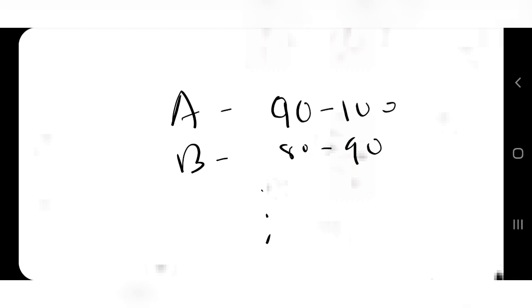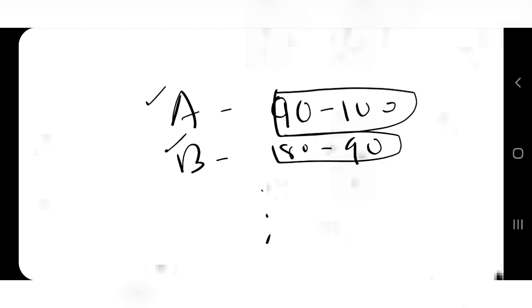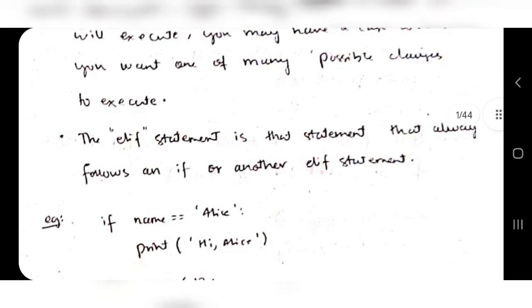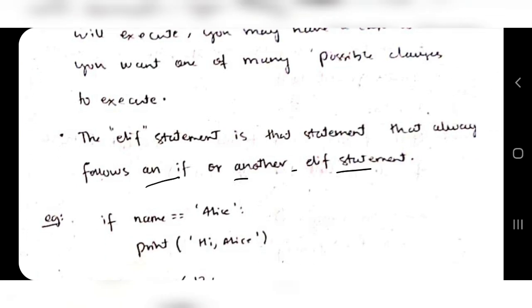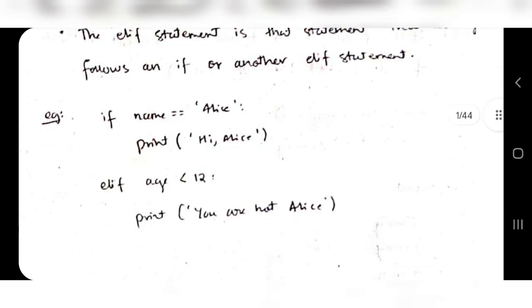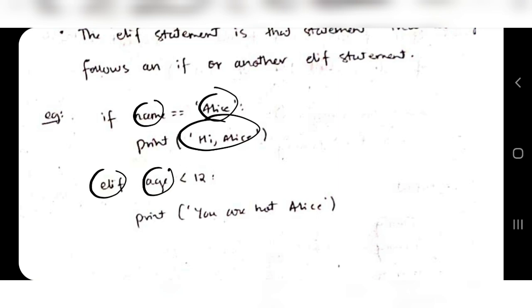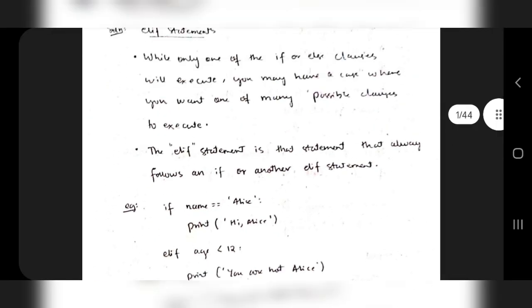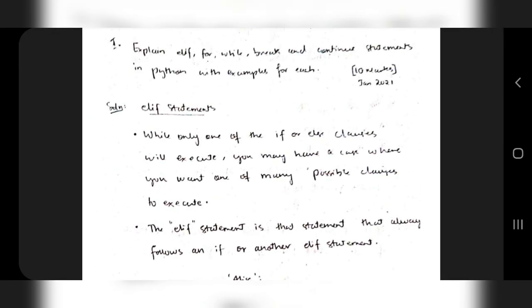In that case, if the grade I got is A, then my marks is this much. Else if I got B, my marks is this much. So instead of else if in other languages, here we will be using elif. So you can give an example. The elif is a statement that always follows an if or another elif statement. For example, if name is equal to Alice, then print hi Alice. elif, if the age is less than 12, then you are not Alice. Like that we have to give an example, and the same thing you have to do for all the other ones: for, while, break, and continue.